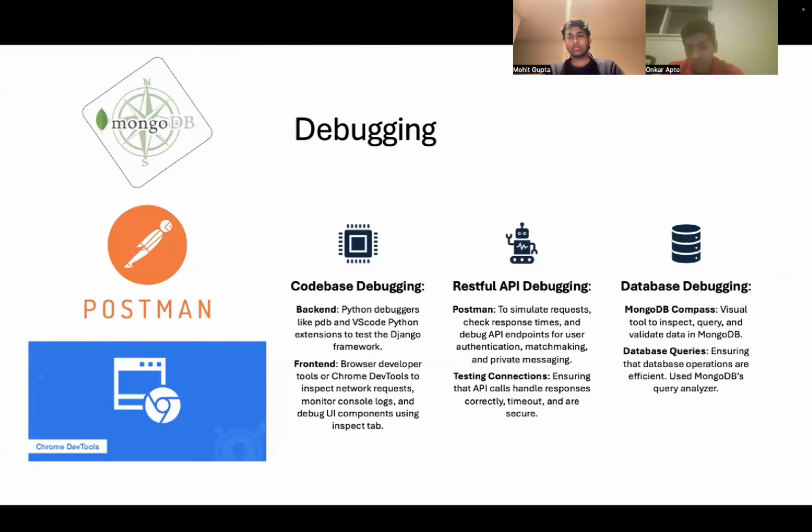Then comes database debugging, another important part, because we have to look at our database and ensure that the data is stored correctly. For that, we use various visual tools to inspect, query, and validate data in MongoDB. As I said, to ensure that the passwords are hashed and messages are encrypted, it's important to debug the database. We also leverage MongoDB's query analyzer. We query the individual collections and look at whether each collection stores data efficiently and in the right format.